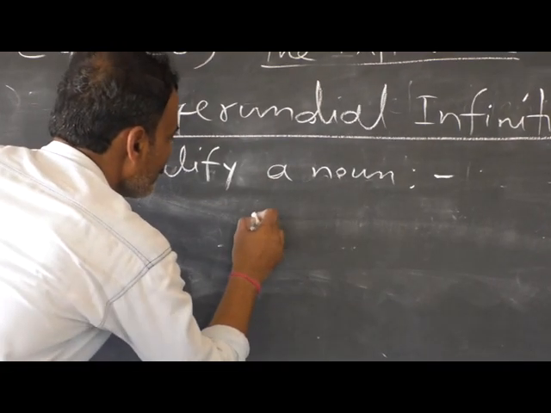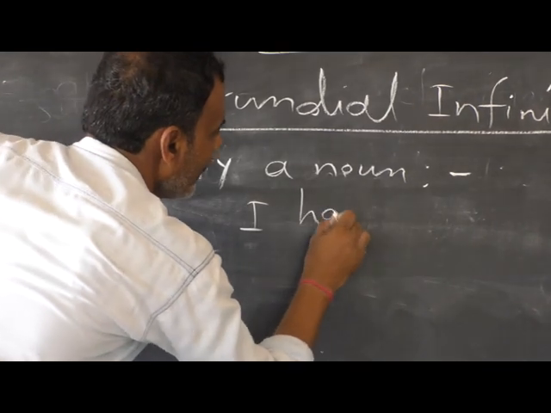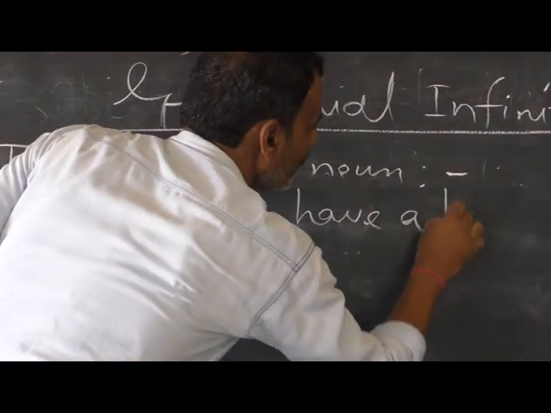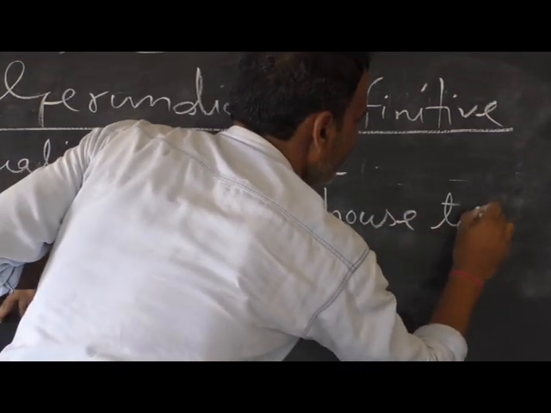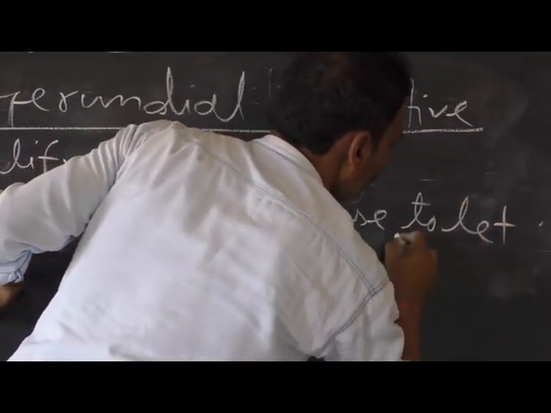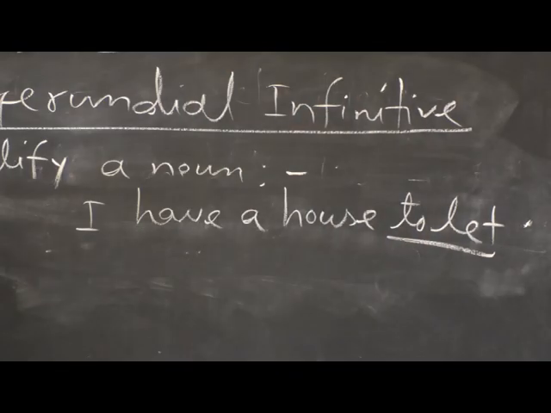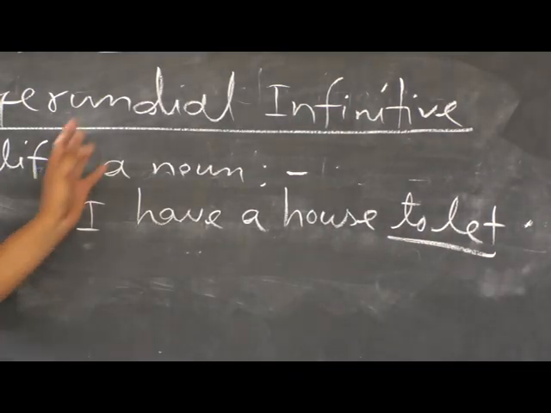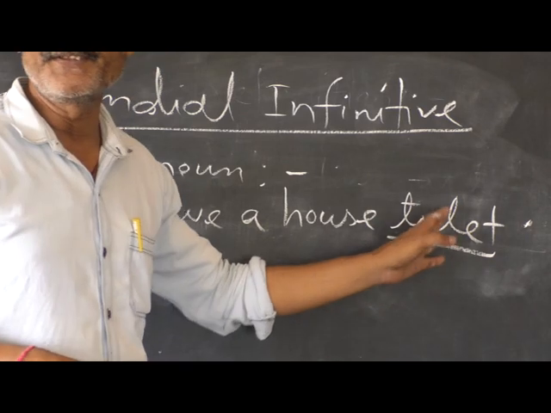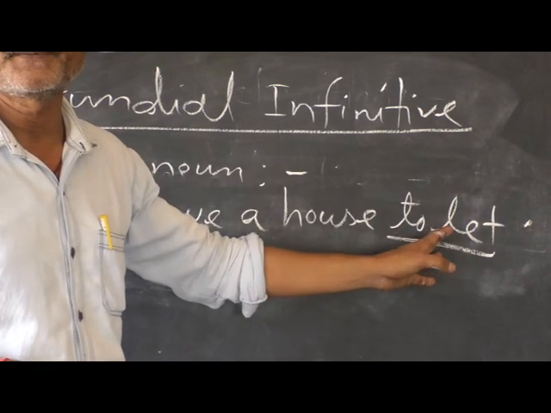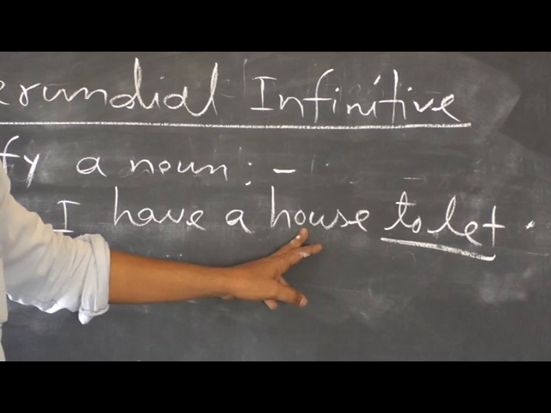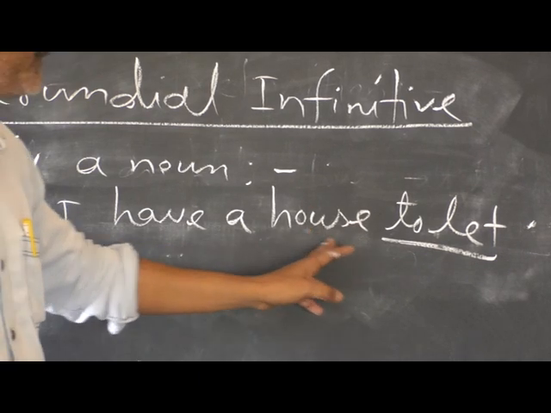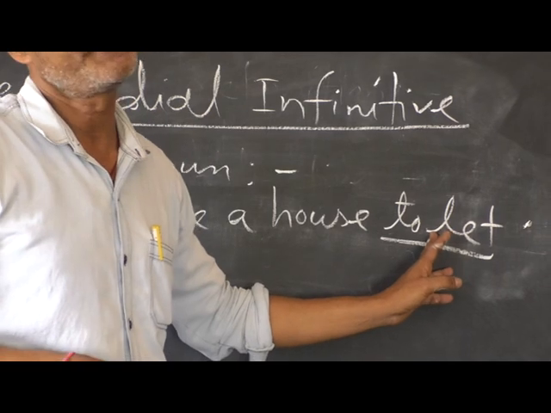Look, I have a house to let. Look at the infinitive. To let. I have a house to let. The gerundial infinitive to let here qualifies the noun house. This is also known as the gerundial infinitive.